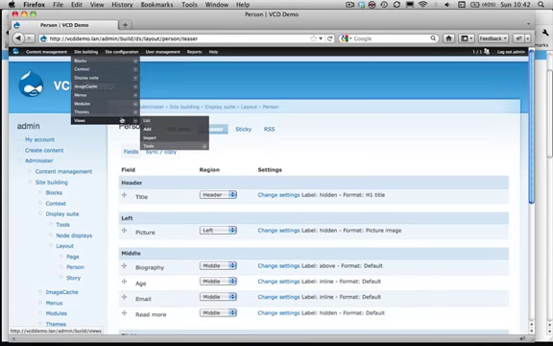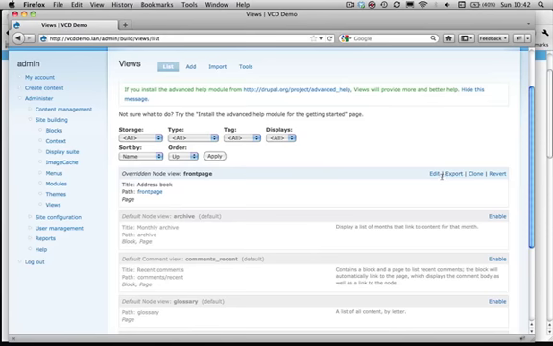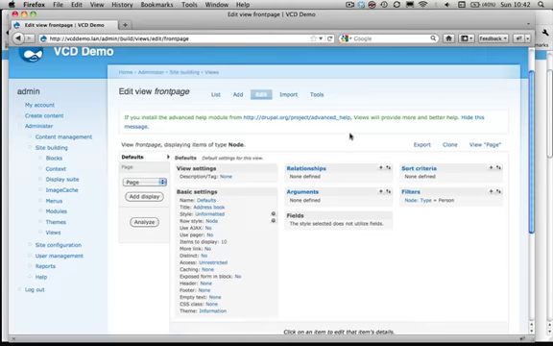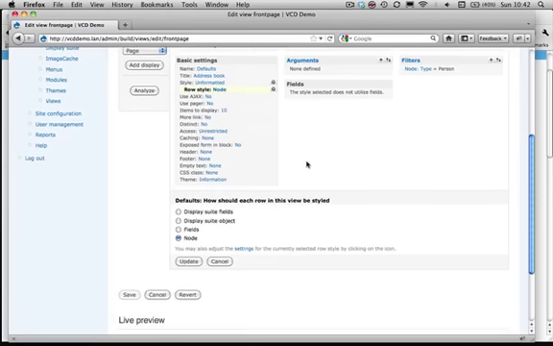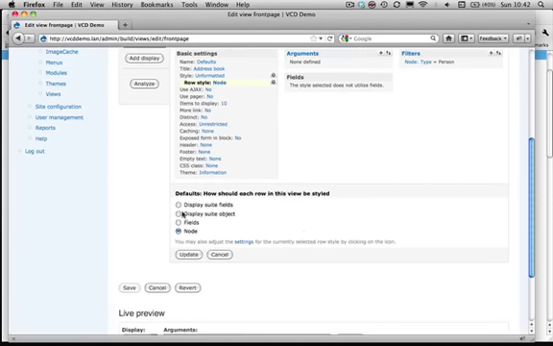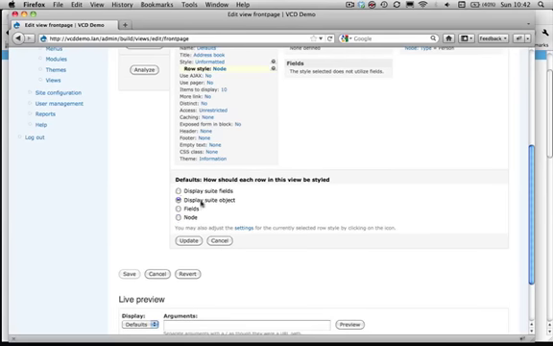So that's cool. Let's go a little bit further. Let's go back to our view, edit it, click on row style, because the row style node isn't the only row style that's available to us. We have a few different row styles like Display Suite Fields and Display Suite Object. Those are two new row styles that you'll get for free when you enable Display Suite and the Display Suite Views modules.